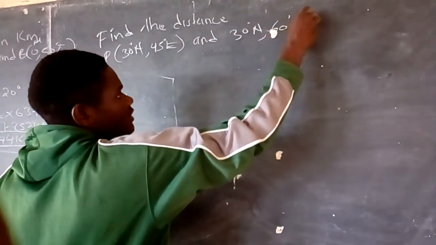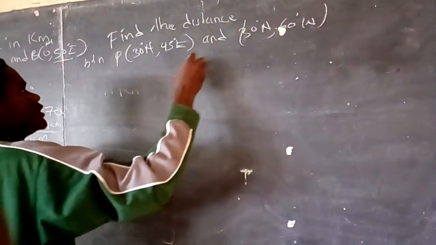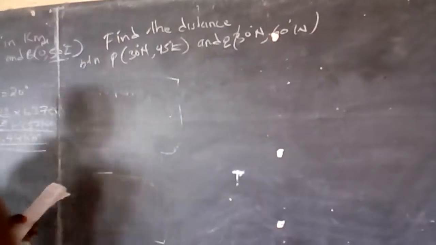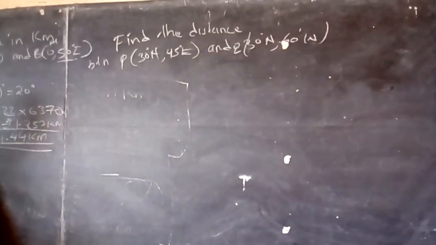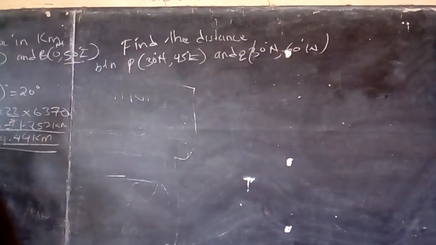I have those two points, P and Q. I want to find the distance along PQ.